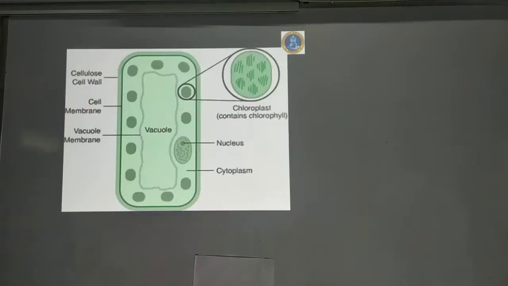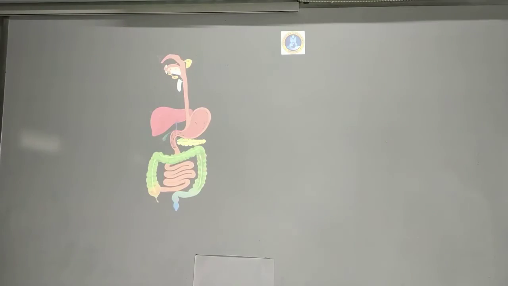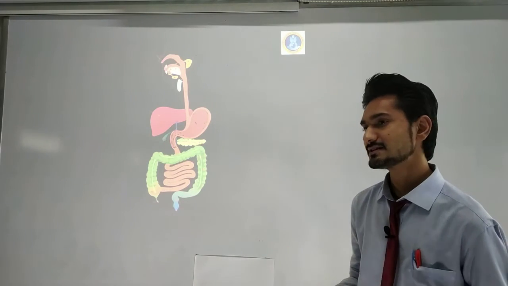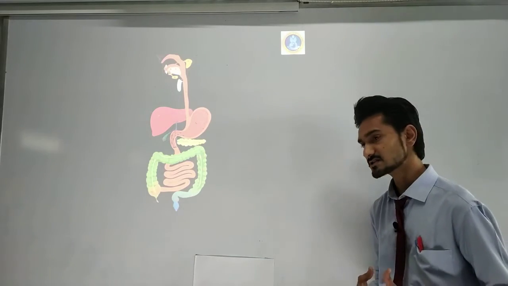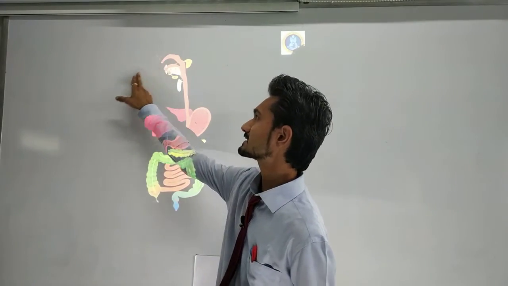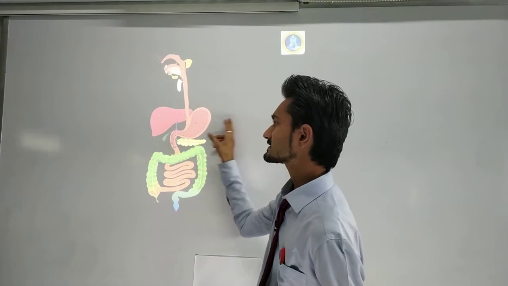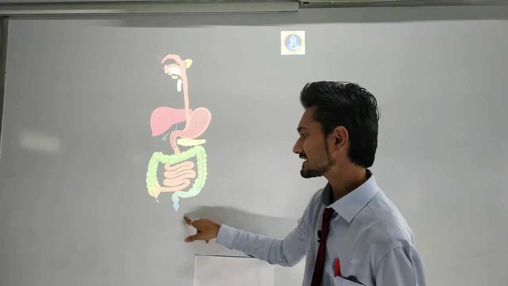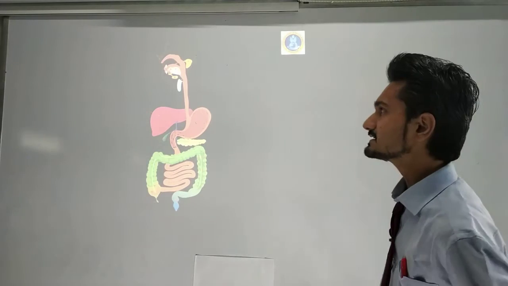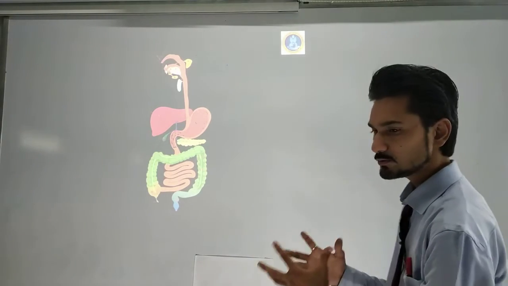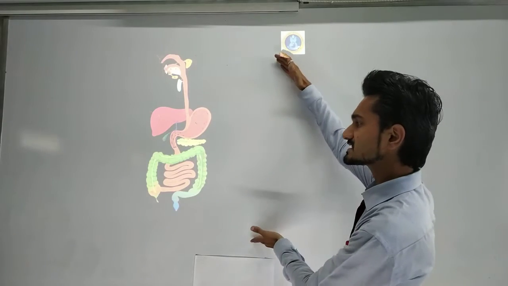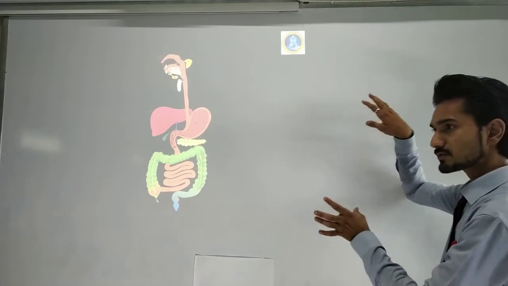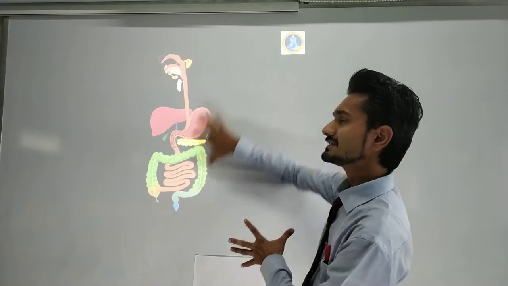You can see it on your screen. This is the basic diagram we saw in the previous lecture. We remembered the seven names from the human digestive system: the mouth, food pipe, stomach, liver, pancreas, large intestine, small intestine, and anus. These are the stages we have to memorize, because for the whole digestive system we need to explain this whole structure and the whole process happening in these stages.